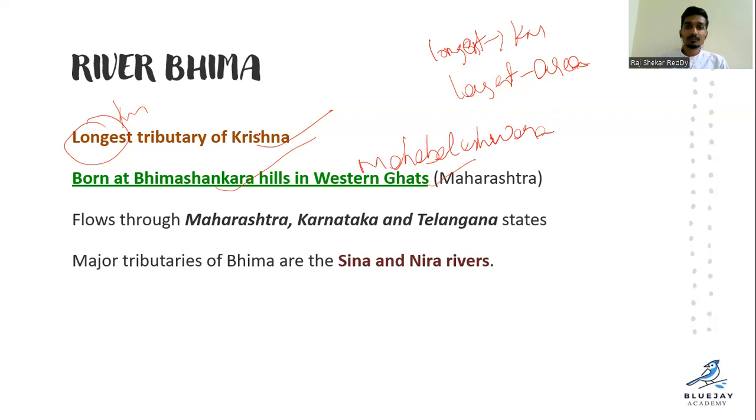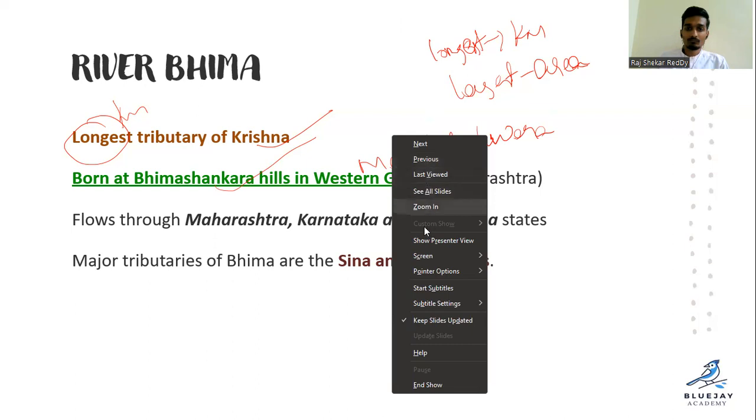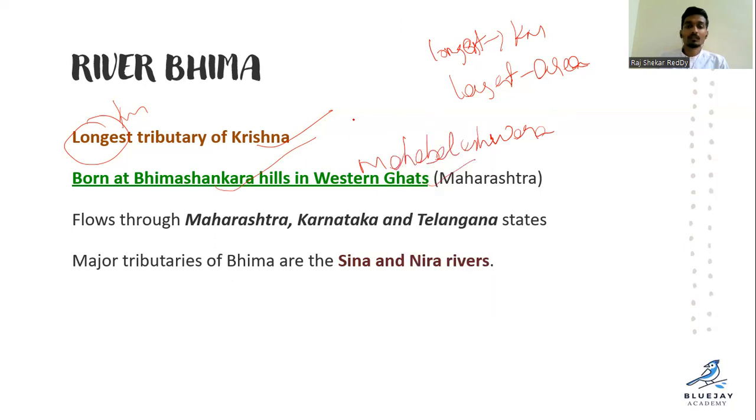So just give me a second. Yeah. So like this. So it is Krishna, where the Krishna river originated in Mahabaleshwar.